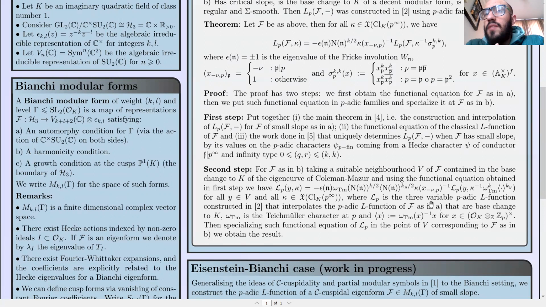L_p is a three-variable p-adic L-function constructed by Barrera-Williams, and the main property is that such a function interpolates the p-adic L-function constructed by Williams for F of small slope that is a base change to K. Omega is the Teichmüller character at p, and this is defined as usual for the p-adic setting.